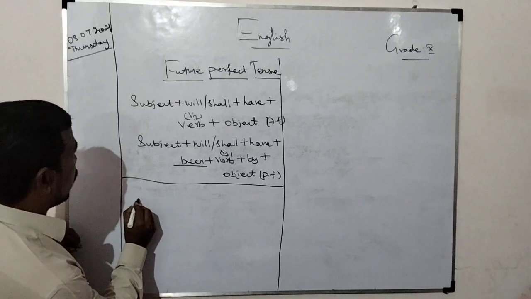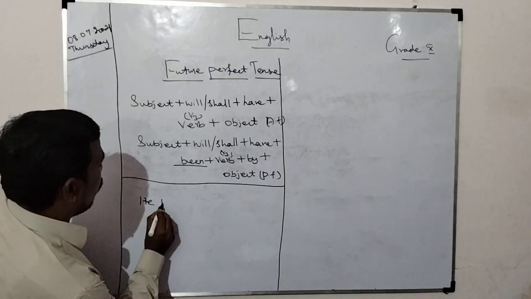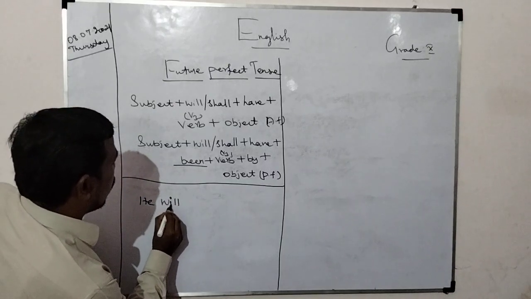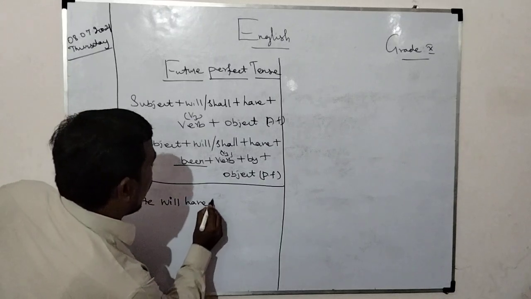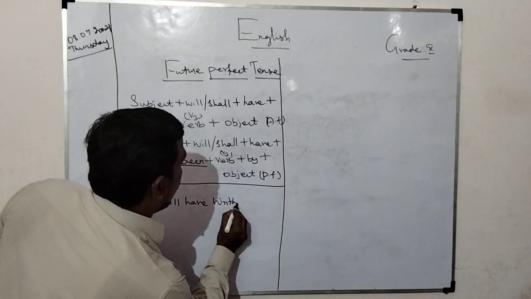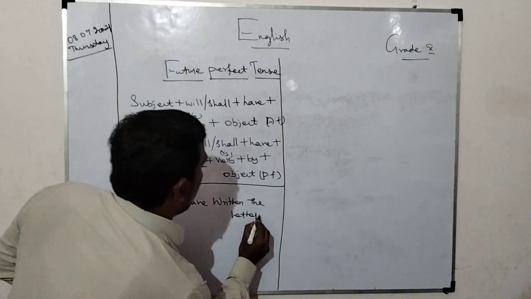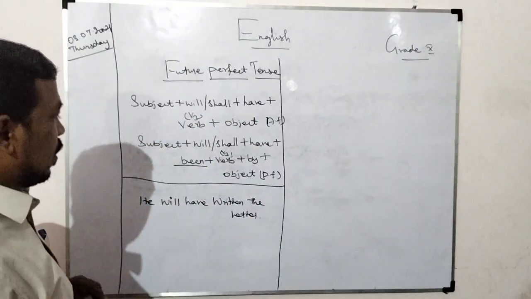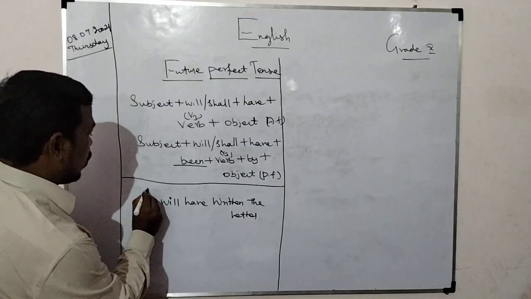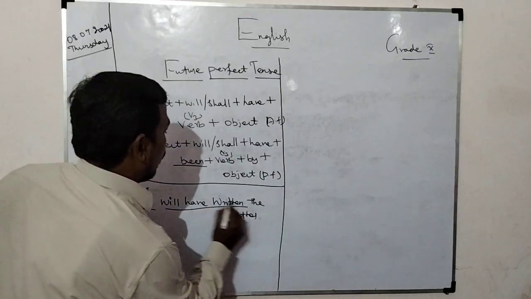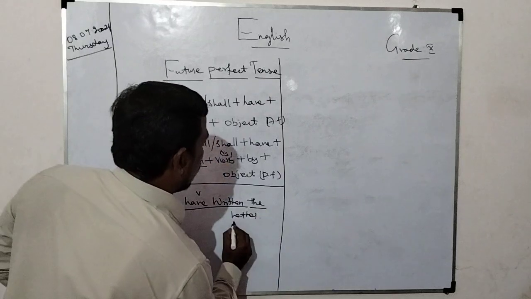Here, he will have written the letter. He is the subject, will have written is the verb, and the letter is the object.